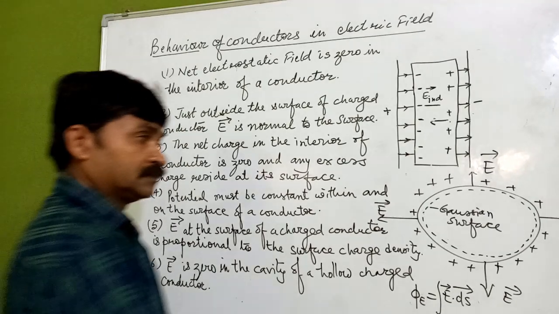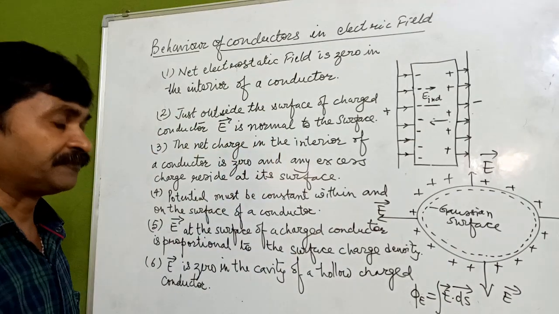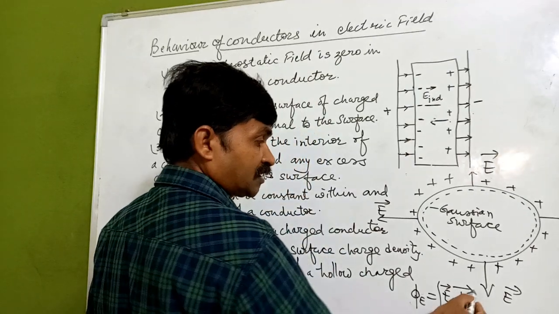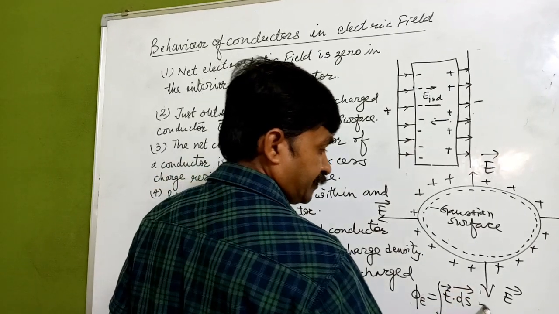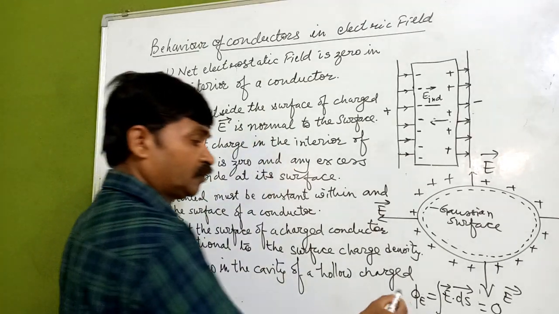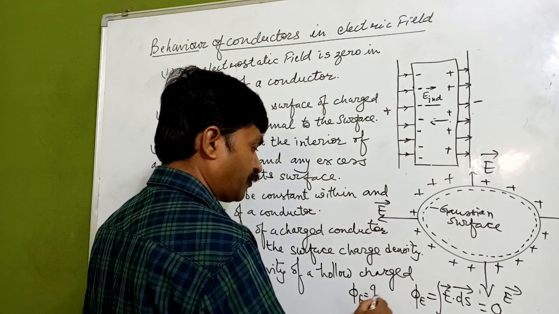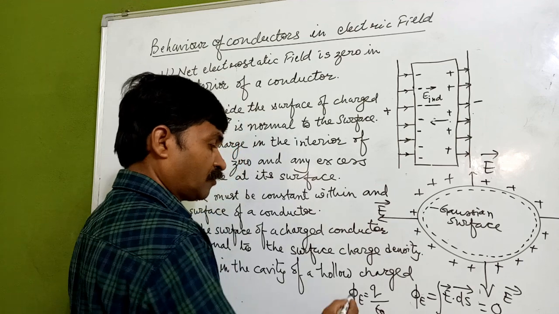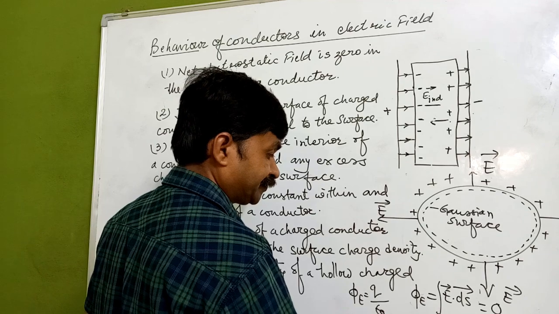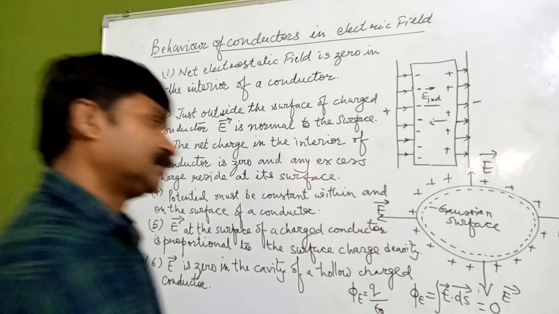Now if we see here inside this, phi E is 0 because it is a closed surface. Now if phi is equal to 0, and according to Gaussian theorem we know that phi is equal to q upon epsilon naught, then phi is 0 means q is also going to be 0.